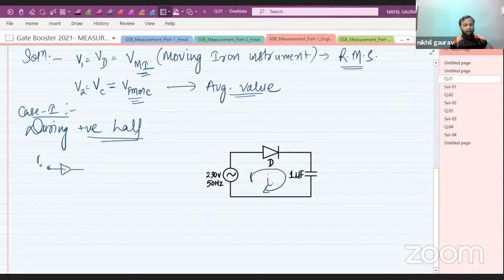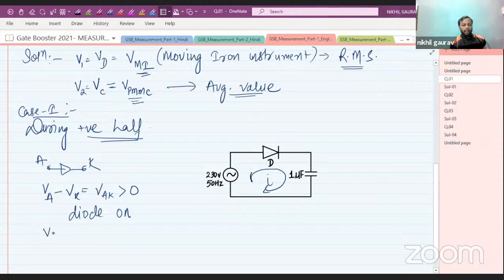For the diode, this is the anode part and this is the cathode part. Whenever the voltage of anode is greater than the voltage of cathode, VAK, if it is greater than zero, then your diode will be on.